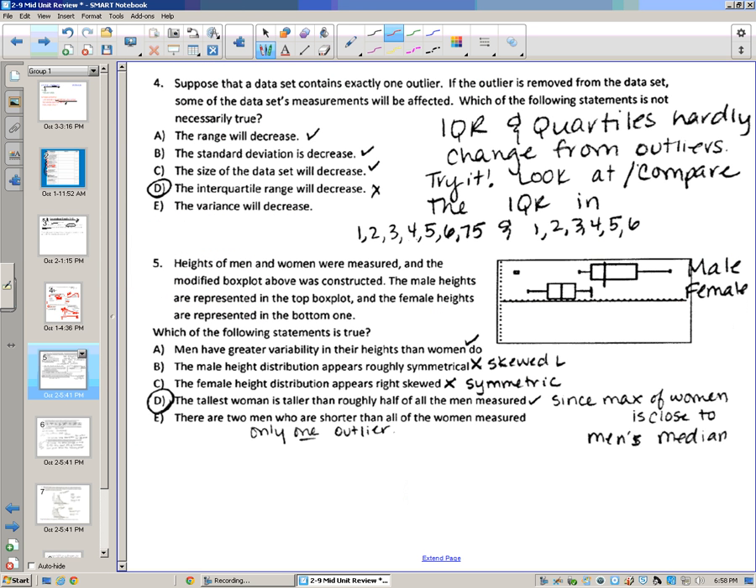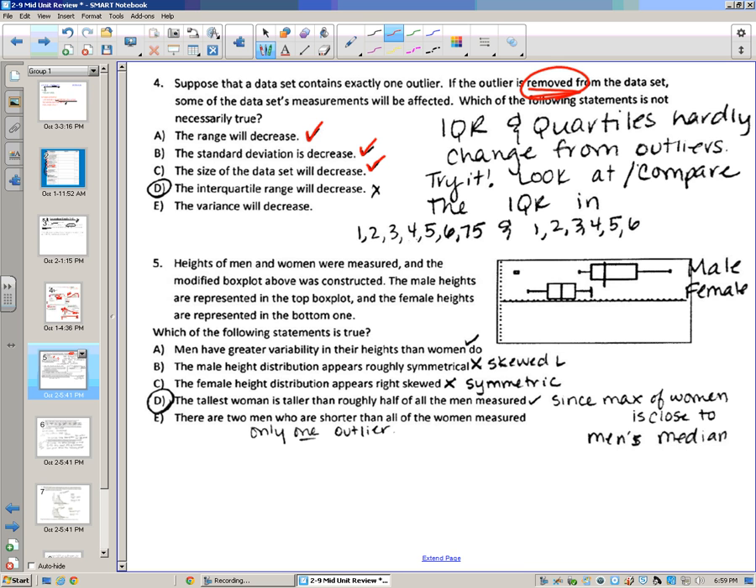Number 4, the data set contains exactly one outlier. If the outlier is removed, so we just take it out completely, whether it's low or high, what's going to happen? Well, the range will decrease. That's true. Even if it's low or high, the range is still going to get smaller because we're getting rid of that value that's either really high or really low. The standard deviation will decrease. That's true. Standard deviation is another measure of spread, so your data is not as spread out anymore. The size of the data set will decrease. Yeah, if you had 10 numbers and you remove one, now you have 9. So that's the sample size.